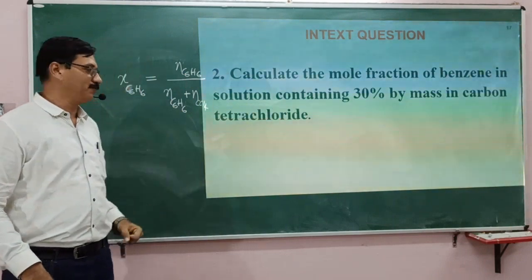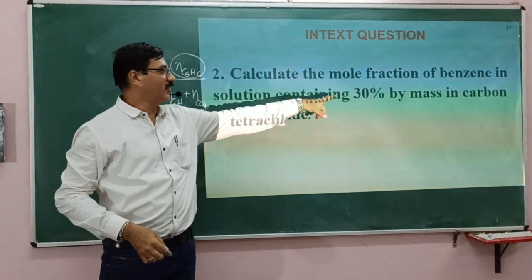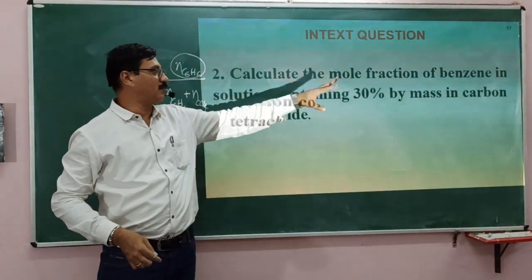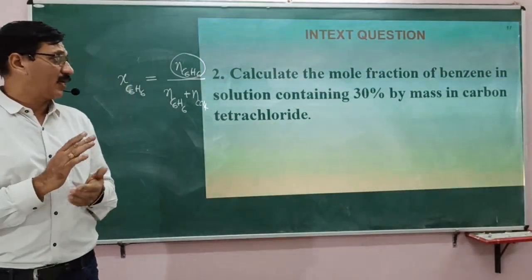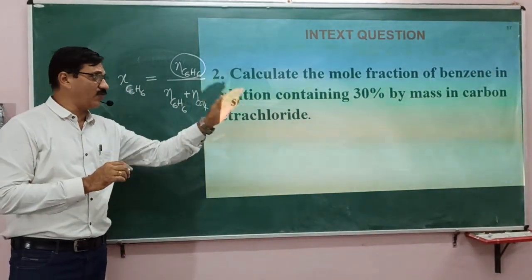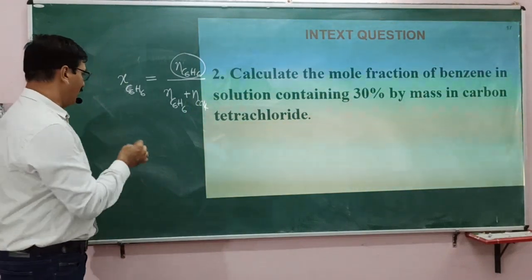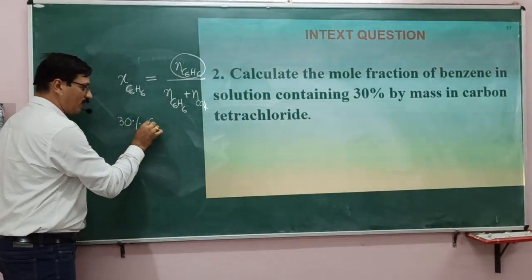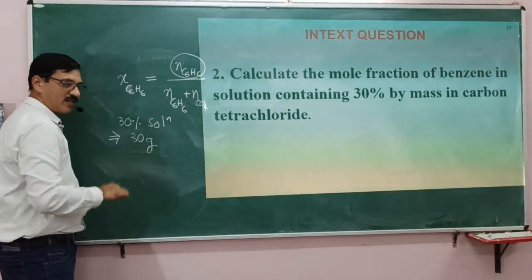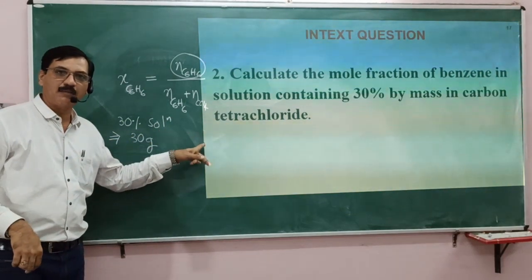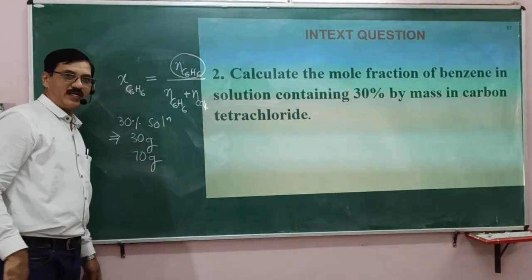Can you do that? How to find out the number of moles of benzene when a 30% mass by mass solution is being prepared? In that solution, 30% is the concentration. So it is another way the expression is being given. Now 30% solution, what do we mean? This implies 30 grams of solute in 100 grams of solution, or 70 grams of solvent.